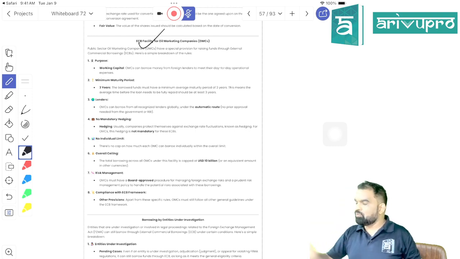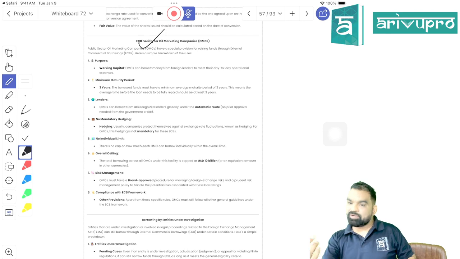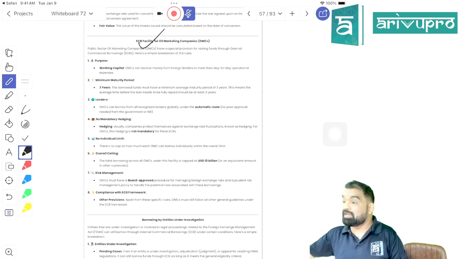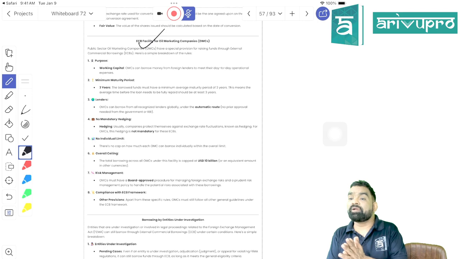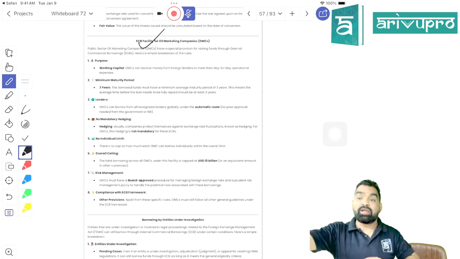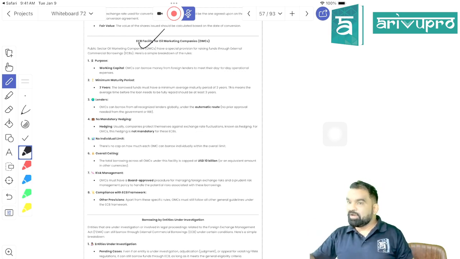In the automatic route, you are not required to take any approval of RBI. You can take the loan and later on report it to RBI. They see I have taken a loan from outside. Is that clear? That is called what, beta? Automatic. And this automatic route and approval route also come under FDI and ODI. If you are willing to take equity investment, then you are coming under the automatic route.